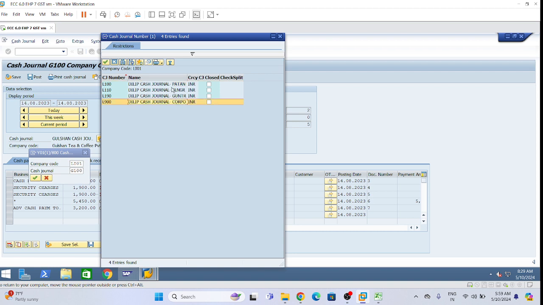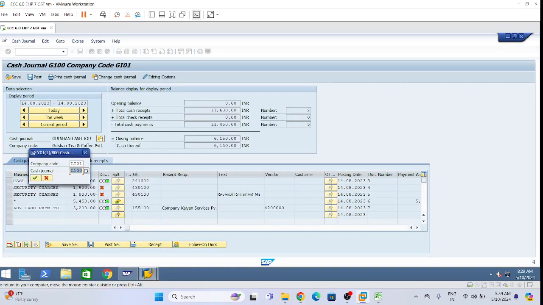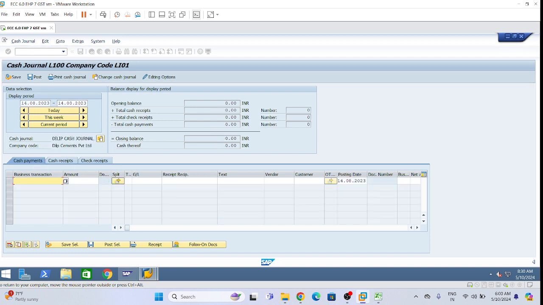Corporate, Patancheru, Balnagar, Guntur. So let's take Patancheru first, L100. Company code LI01, cash general L100, which is the Patancheru cash general, and then click on continue.